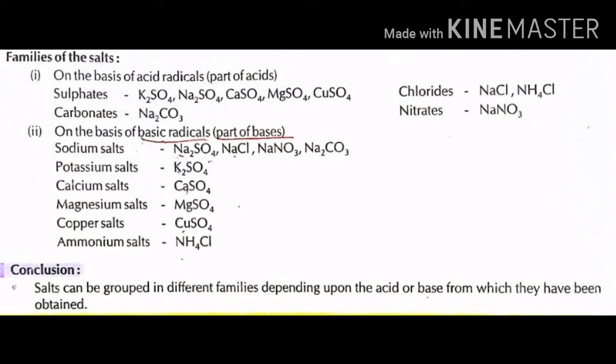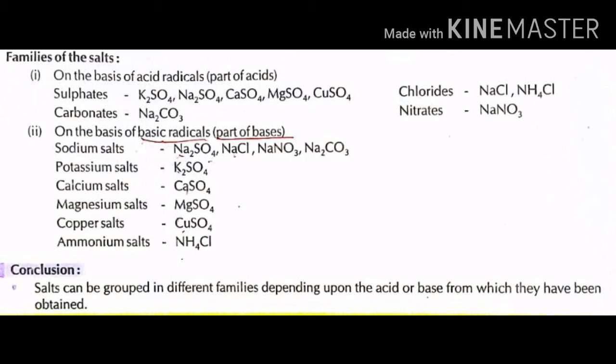On the basis of basic radicals, or the part from the bases, the above salts are grouped into sodium salts, potassium salts, calcium salts, magnesium salts, copper salts and ammonium salts. Sodium salts are Na2SO4, NaCl, NaNO3 and Na2CO3. Potassium salts: K2SO4.